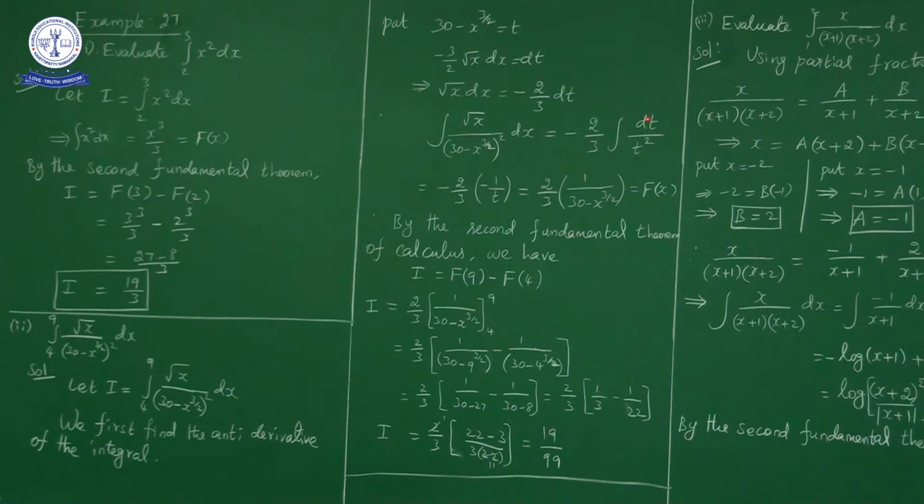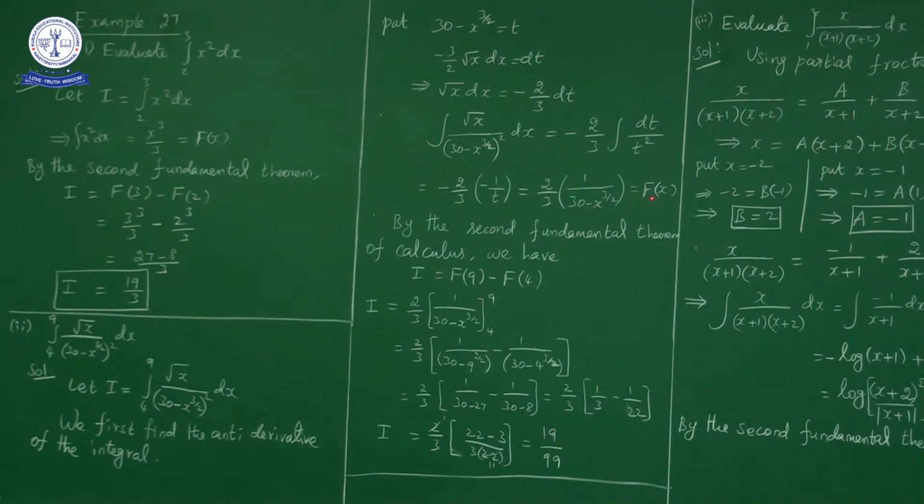So minus 2 by 3 dt, and the denominator 30 minus x power 3 by 2 is t square. So we have integral 1 by t square dt. So minus 2 by 3 into the integral of 1 by t square, which is minus 1 by t. So minus of minus is plus: 2 by 3 into 1 by t. What is t? T is nothing but 30 minus x power 3 by 2. Now this is the antiderivative.